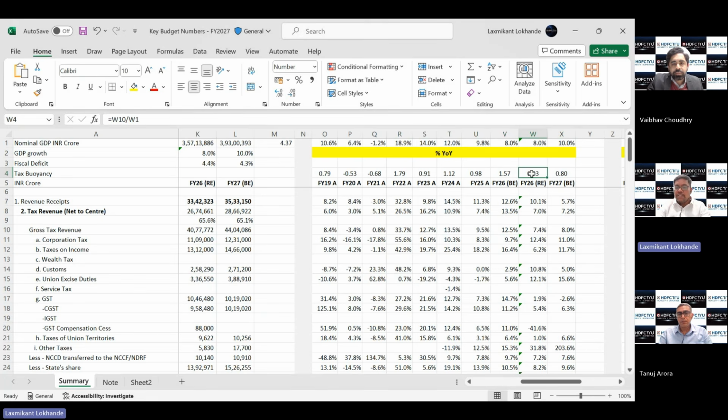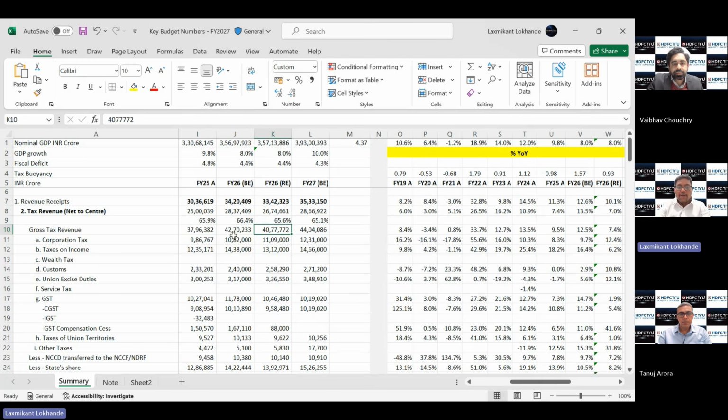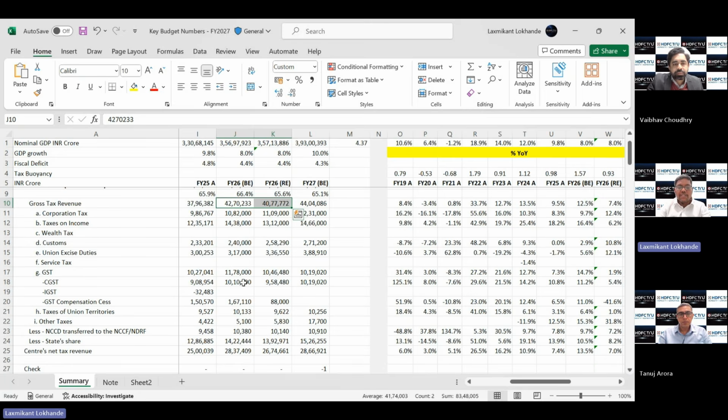Now, in the revised estimate, we see a sharp fall, and this sharp fall is primarily because of the lower tax collection. If we come back to the FY26 budgeted estimate versus revised estimate, we can see almost a 2 lakh crore shortfall in the gross tax revenues, and that is largely because of the GST tax collection. Say 11.8 lakh crore of budgeted estimate in GST,